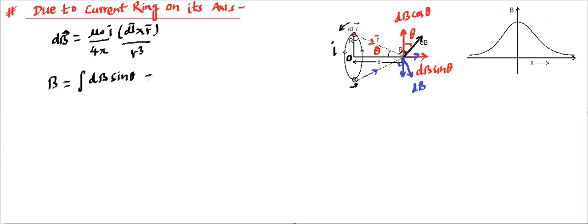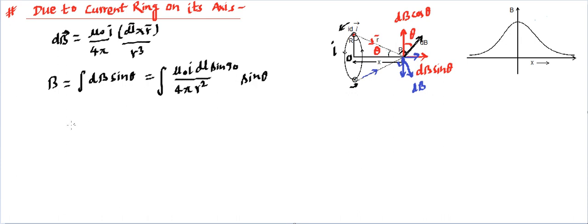Now let me write what this dB is. First of all, it's going to be mu naught I dl divided by 4 pi r square into the sine of the angle between dl and r. When you say dl is coming vertically outside and r is on this plane, they are going to share 90 degrees. So that becomes sin 90 degrees. And then this is sin theta. This theta is different from that one, so we can integrate this thing.